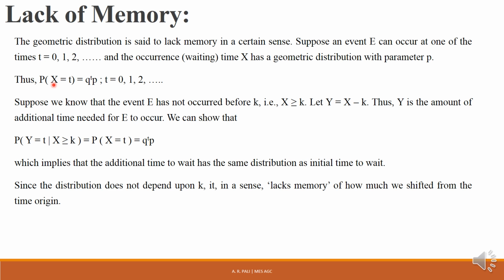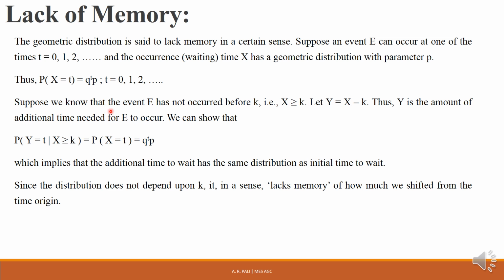So this is the waiting time from 0, or occurrence time from 0, at which the event E occurs. Now, this probability X equal to t is nothing but q raised to t into p, t going from 0, 1, 2 and so on. This is the PMF of geometric distribution, which we have seen in our previous slide. So the probability that the occurrence time is t is equal to q raised to t into p, because this random variable, the occurrence time, follows a geometric distribution with parameter p. Till this it is clear.